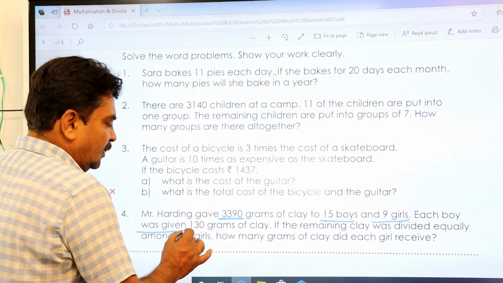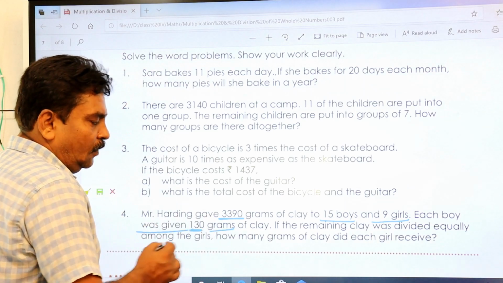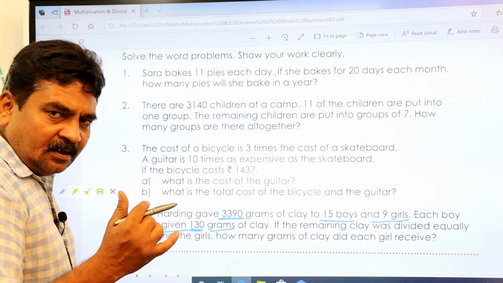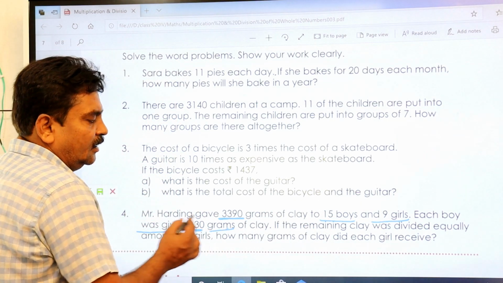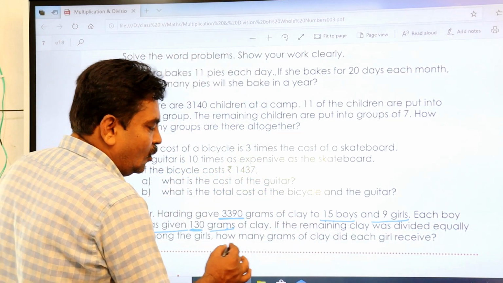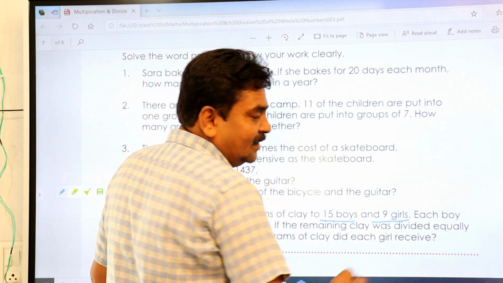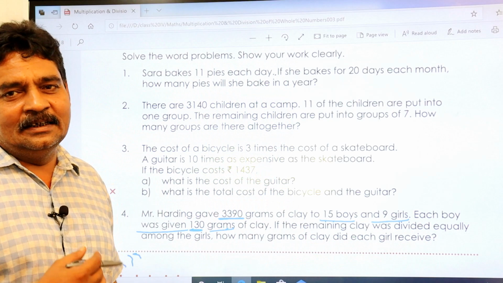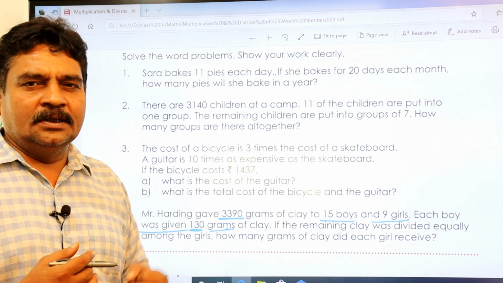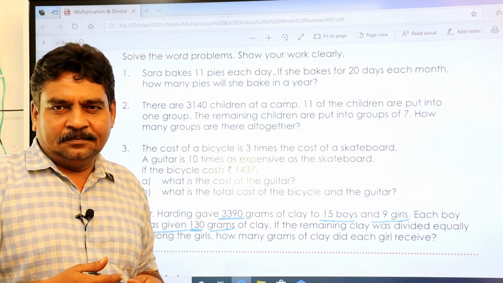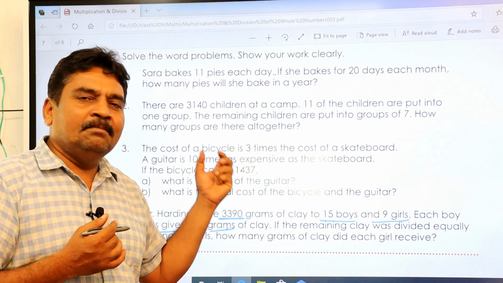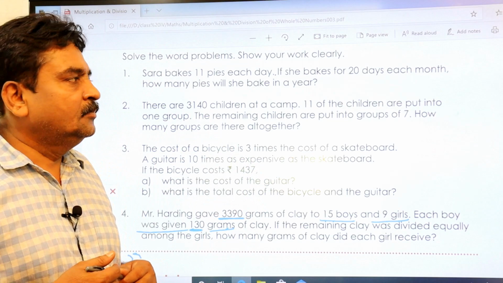Each boy was given 130 grams of clay. Out of 15 boys, each boy got 130 grams of clay. If the remaining clay was divided equally among the girls, how many grams of clay did each girl receive? This is the speciality of these international books. You don't find this kind of good, quality questions in our local books. Okay, this is an international competitive level based exam curriculum textbook, syllabus textbook.